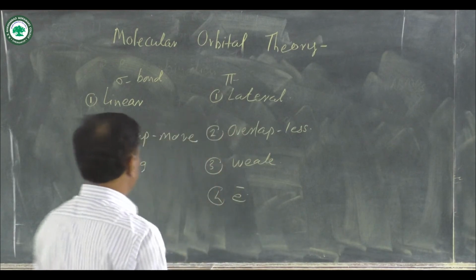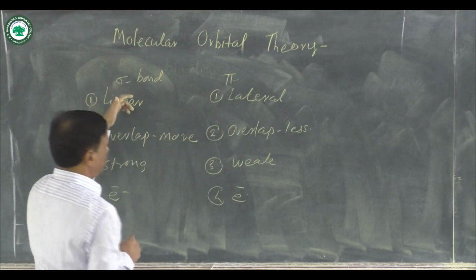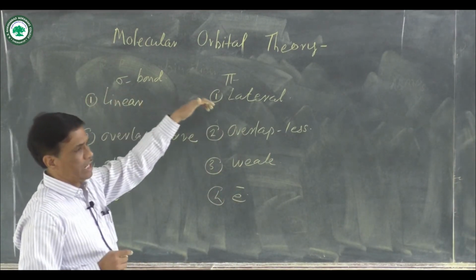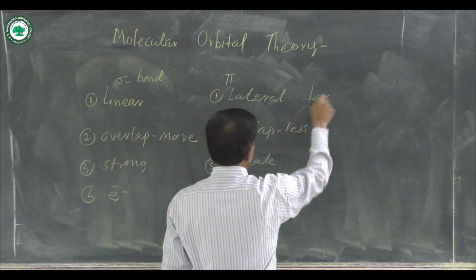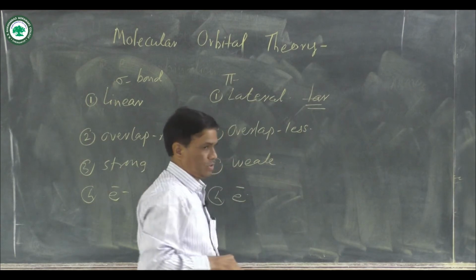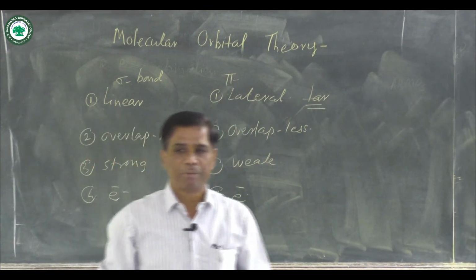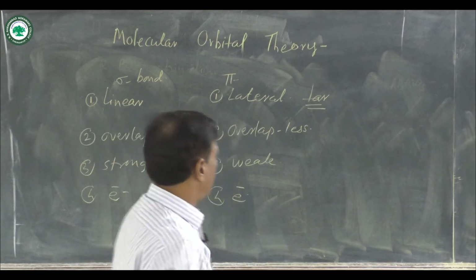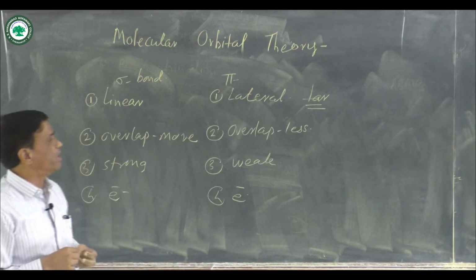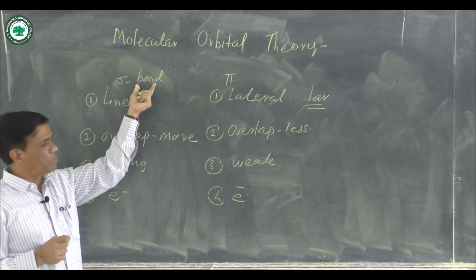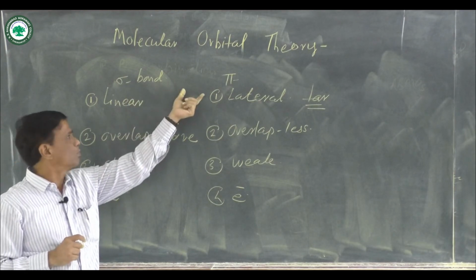And again, sigma bond has linear overlapping, while pi has lateral overlapping. Lateral overlapping means perpendicular to that axis. These are the comparison points between sigma bond formation and pi bond formation.